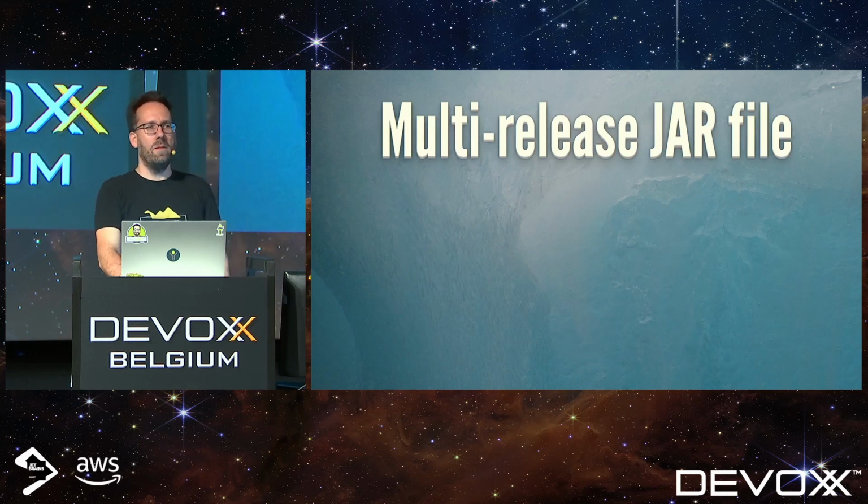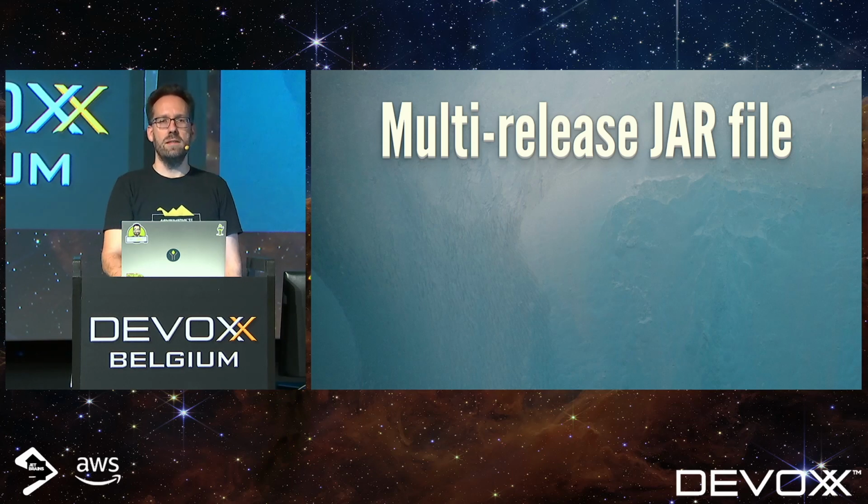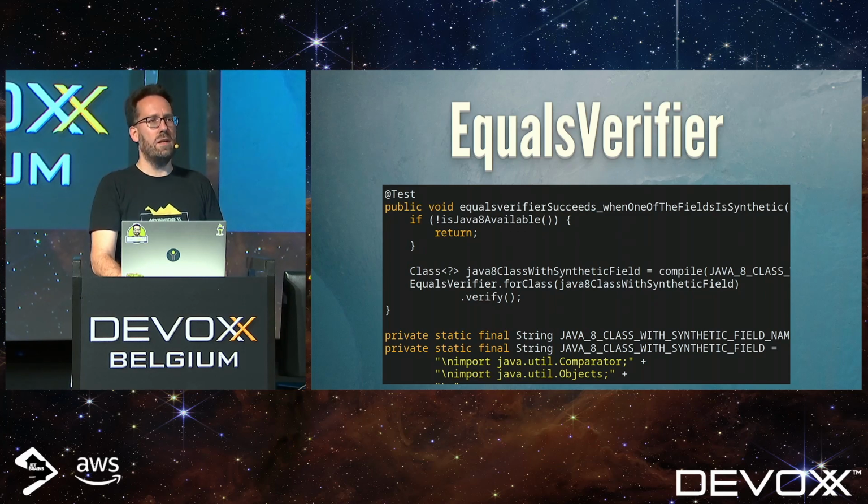And actually, a fun thing is that this has a real use case. As I mentioned, I maintain EqualsVerifier, and I have been using this in the EqualsVerifier codebase up until very recently, because I wanted to maintain multiple versions of Java, but still be compatible with Java 7.